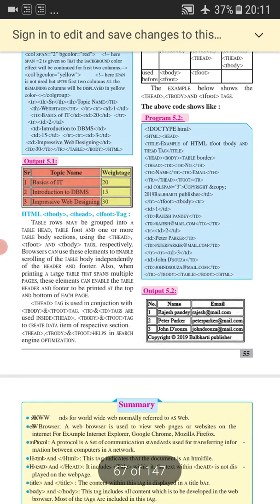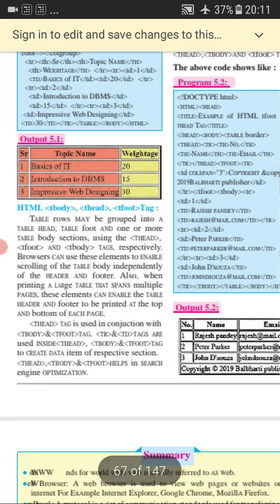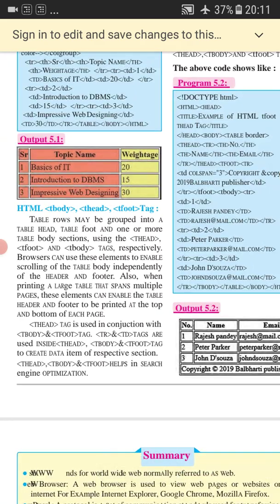So the thead tag is used in conjunction with the tbody and tfoot tags. TR and TD tags, you know why we use TR and TD, to create rows and data. So these are used inside the thead tag, tbody tag and tfoot tag to create data items of the respective section. So you can make use of all these tags.